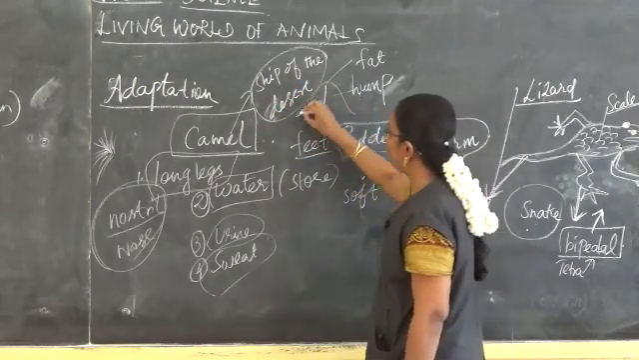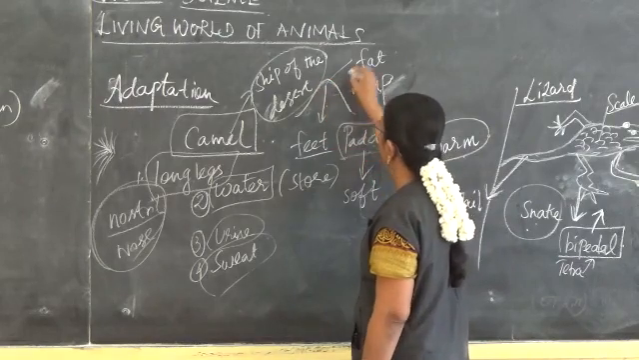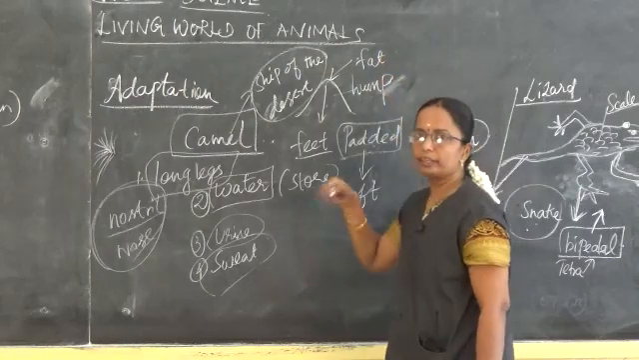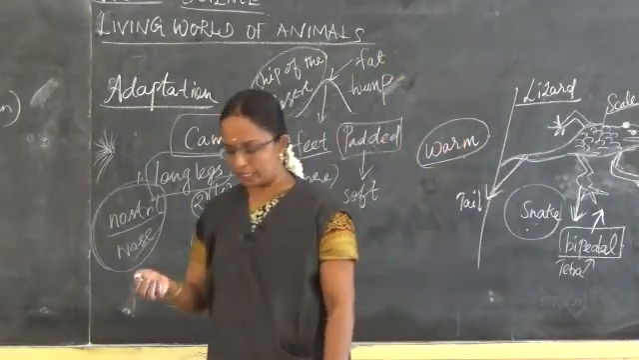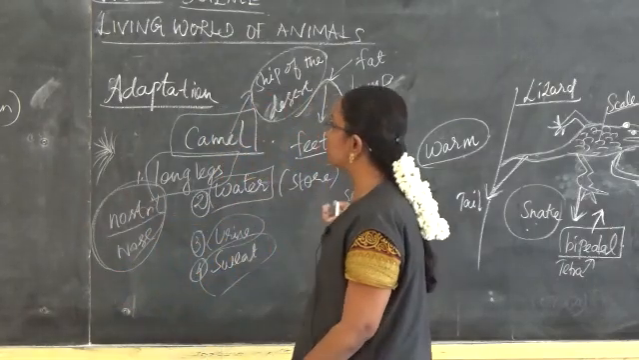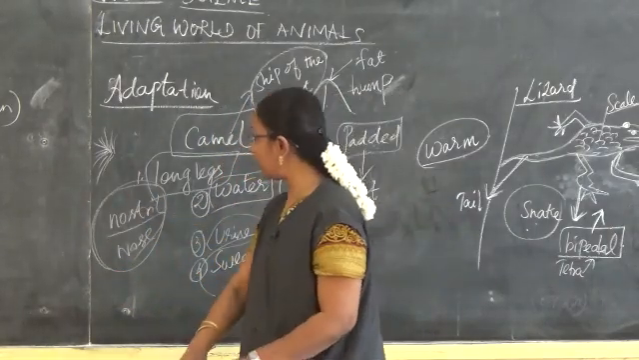And in their hump, which is present in their body, they are storing fat, and then they are utilizing that fat when there is an energy requirement. So these are all the adaptations that are seen in the camel.